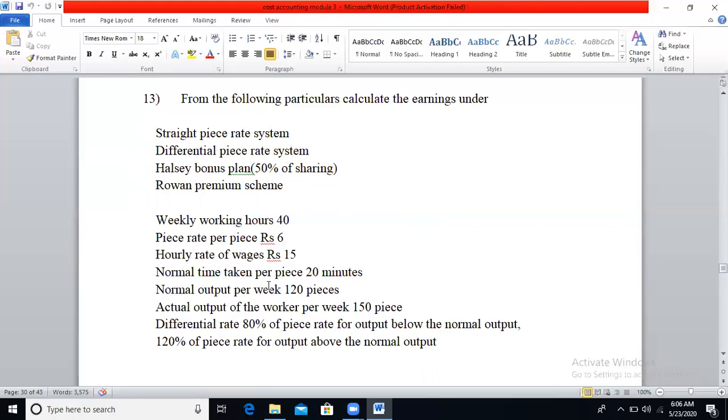See now, here the normal output is 120 pieces, actual output is 150 pieces. Whether you need to apply 80% or 120%, see, if actual output is more, you need to apply 120%. If actual output is less, you need to apply 80%. Here the actual output is more. 150 pieces will be more than the 120 pieces, so you need to consider 120%.